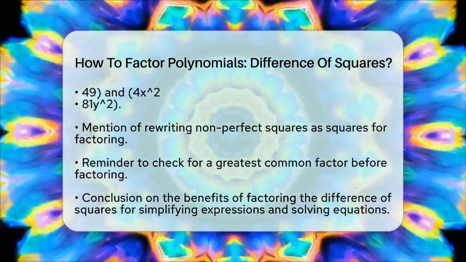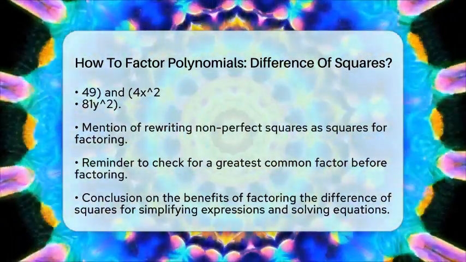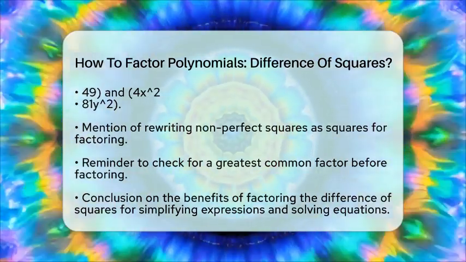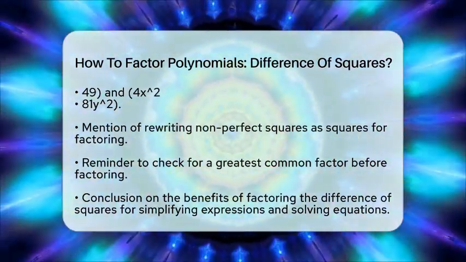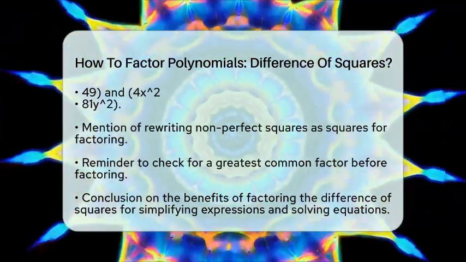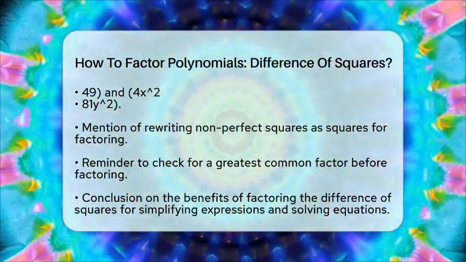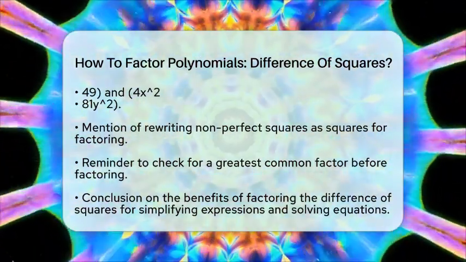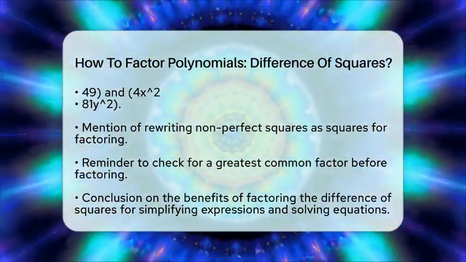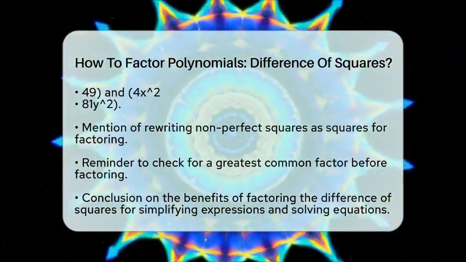Factoring the difference of squares is a straightforward method that makes working with polynomials easier. It helps simplify expressions, solve equations, and work with rational expressions. By confirming that both terms are perfect squares and separated by subtraction, you can confidently apply the formula, (a + b)(a - b), to factor polynomials effectively.